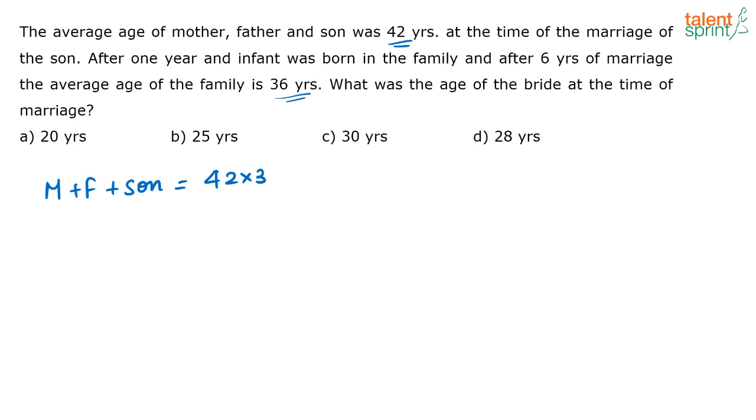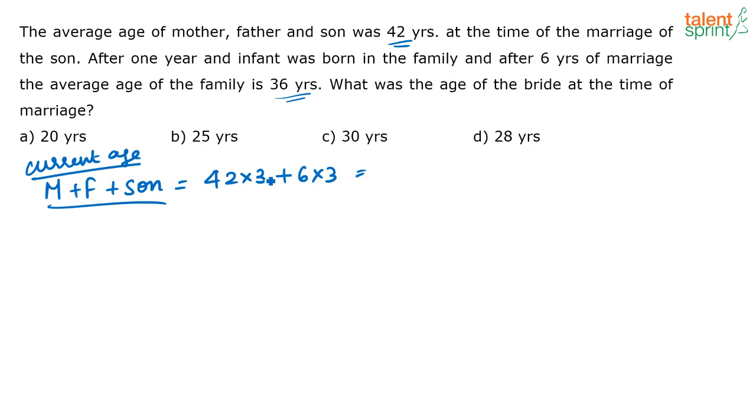Now, what will be the sum of their ages? It will be nothing but 42 into 3 plus 6 into 3, because for each person the age has increased by 6 years, correct? For the mother the age is increasing by 6 years, for the son by 6 years, for the father by 6 years. So that is 6 plus 6 plus 6, or 6 into 3. So, what is the current age of the mother, father and the son? The sum of their current ages is nothing but this.